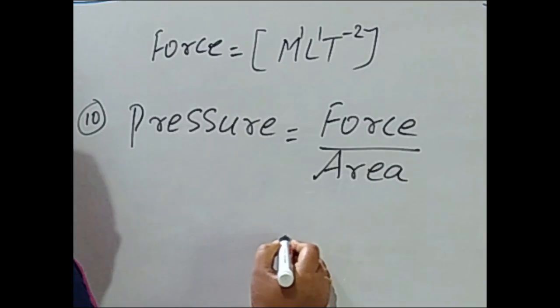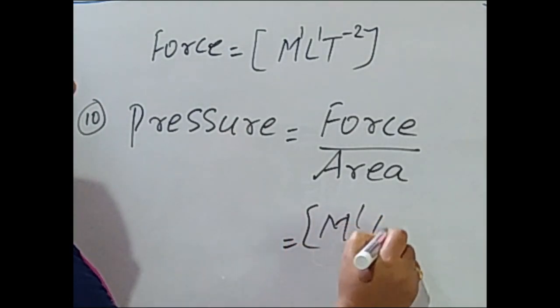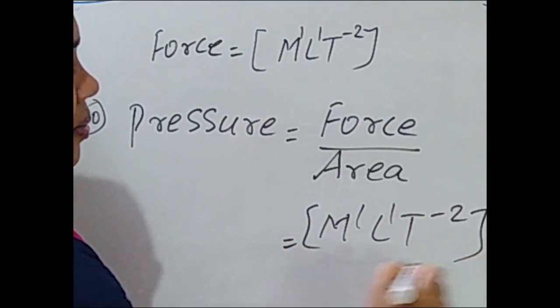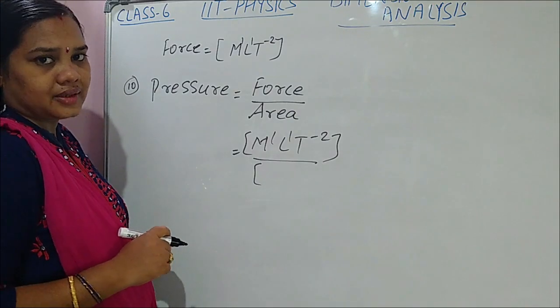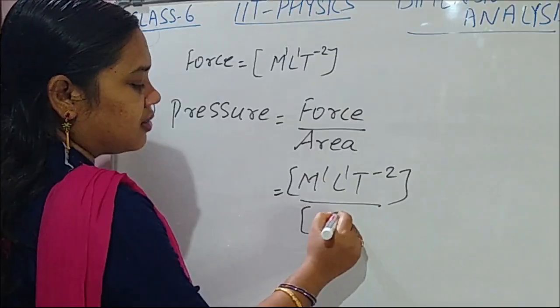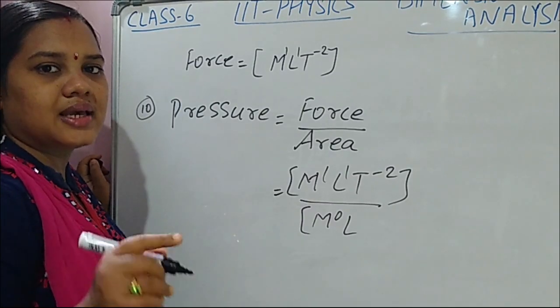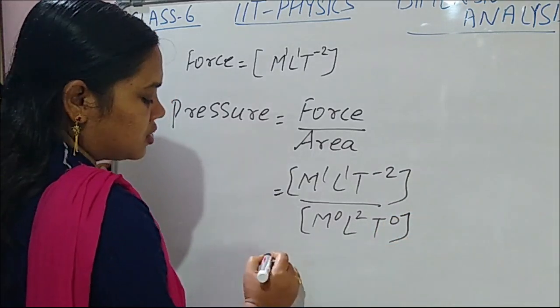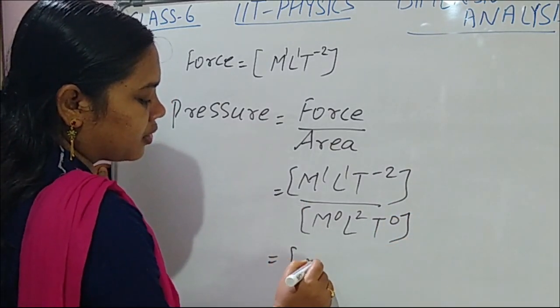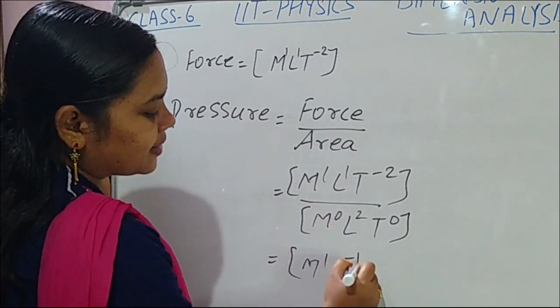Okay. So once again force came. You can see, students, force again. Force, what is the dimensional formula? M1 L1 T minus 2 by area. Area is nothing but length into breadth. So M is 0. Length into breadth means breadth is also nothing but length, so L into L, L square. T also 0. So how much? M: 1 minus 0, 1. L: 1 minus 2, minus 1.